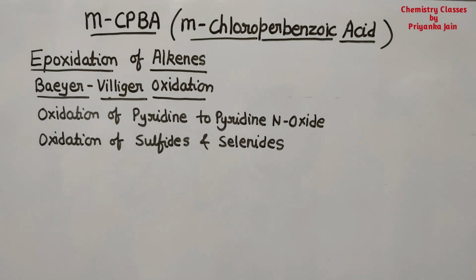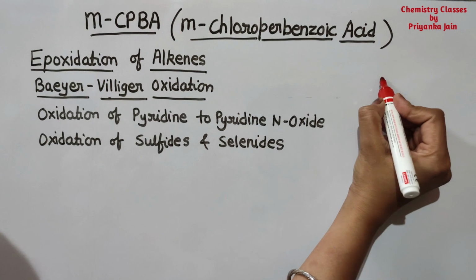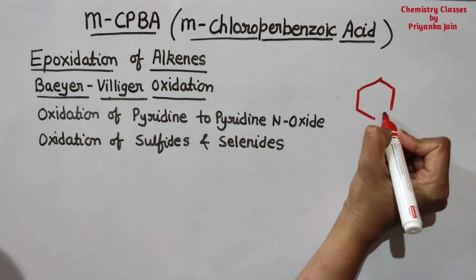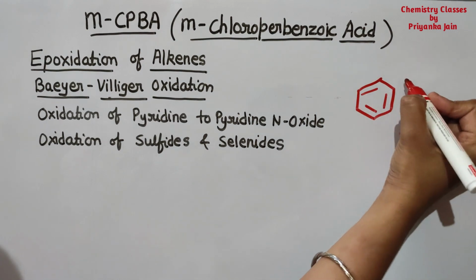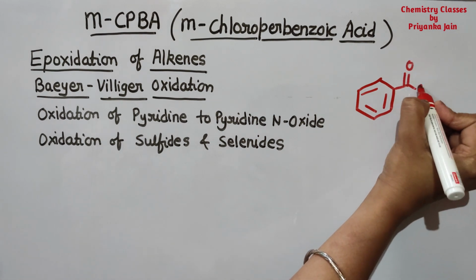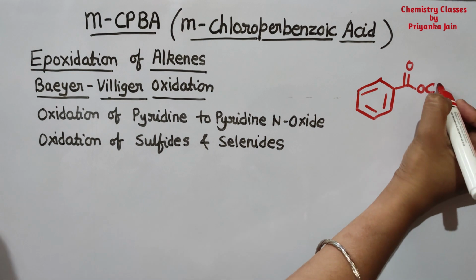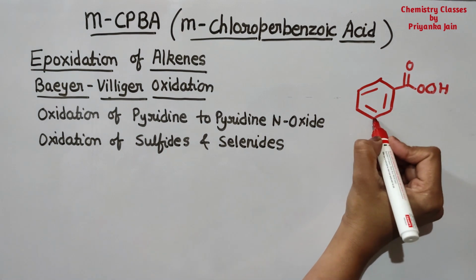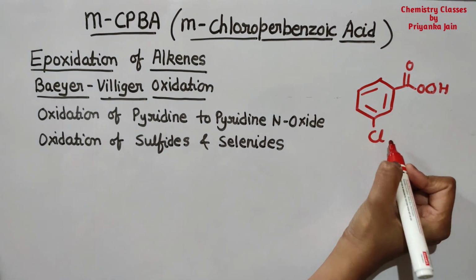And here I have taken one important reagent, that is MCPBA. It means metachloroperbenzoic acid. If we take the perbenzoic acid, this is the perbenzoic acid, and at the meta position there is chlorine present.